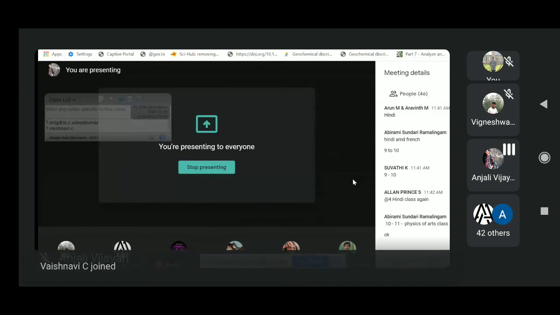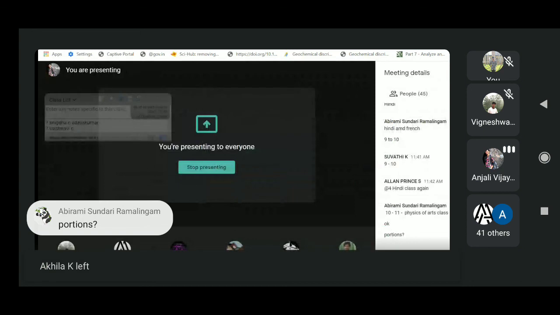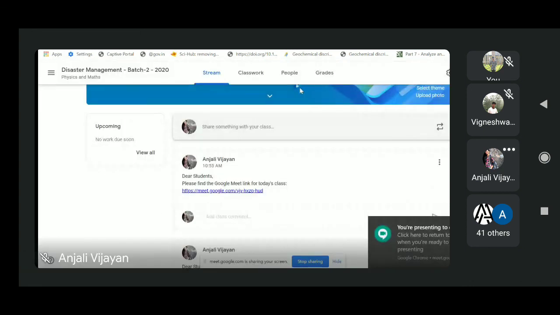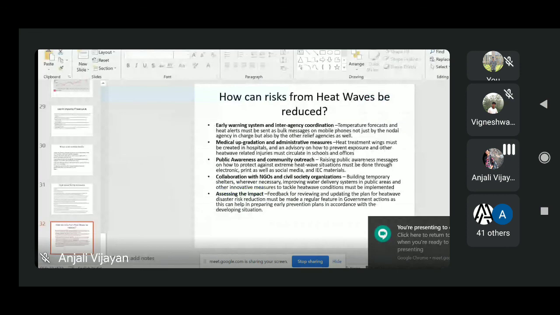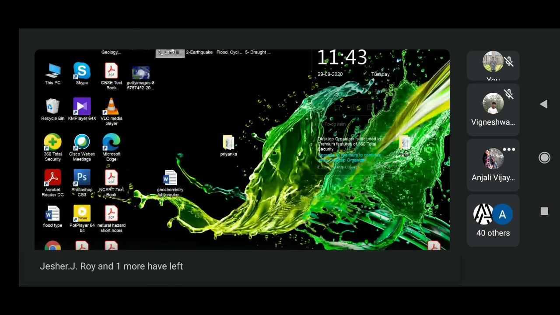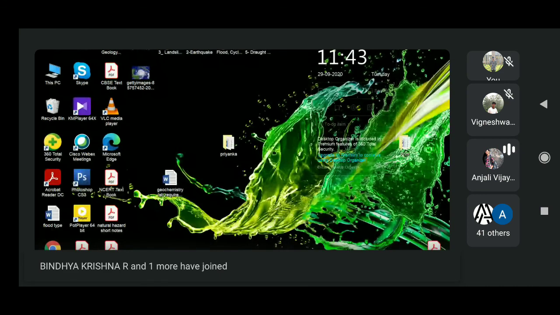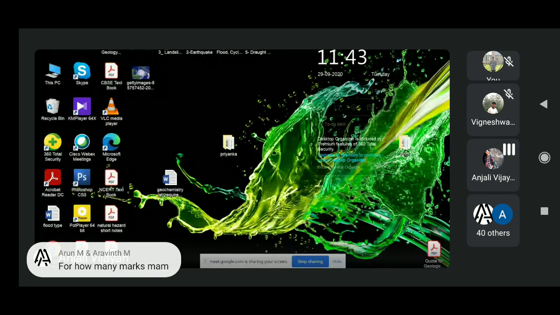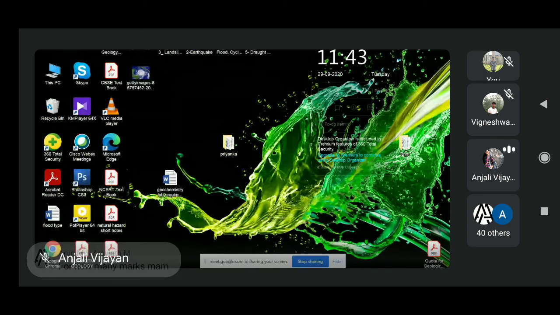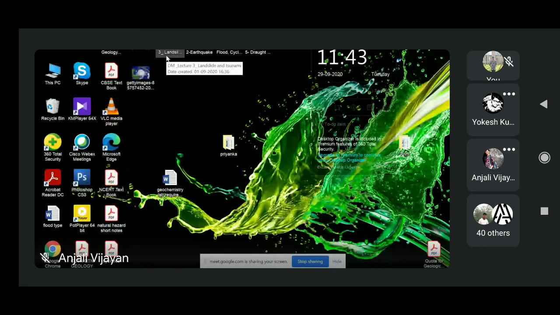Descriptive. Okay, fine. So anything else? Otherwise, I will take attendance. Portions. One minute, let me see. We have covered up to, okay, first there is plate boundaries, then earthquake, then landslide, then what else? Landslide and tsunami. Flooding. Okay, up to flooding.